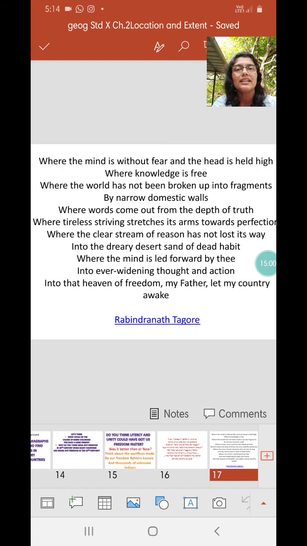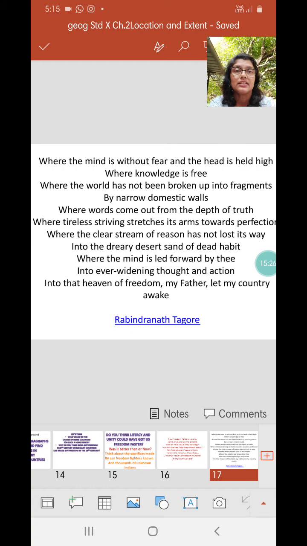So building these walls, okay, the domestic walls, and fighting on the basis of our territories or borders is really shameful. We need to do away with these type. There has to be dialogue, there has to be cooperation, there has to be respect for one another's territory, where words come out from the depth of truth. Whatever we speak should be truth, and that's it.